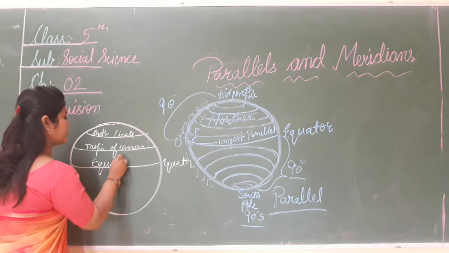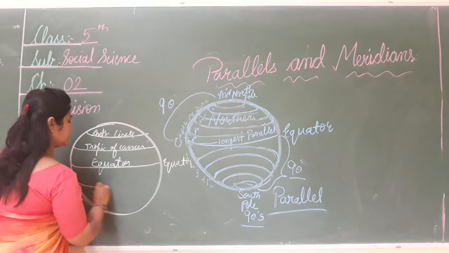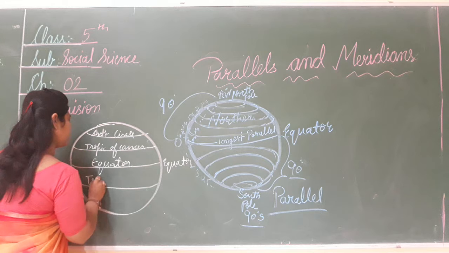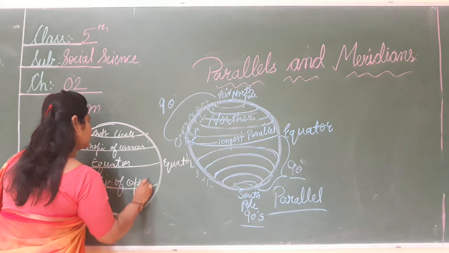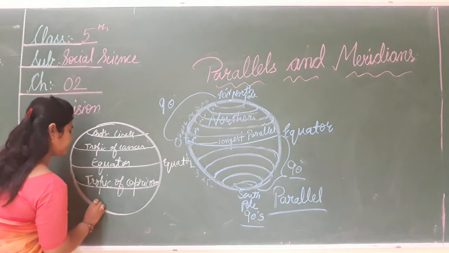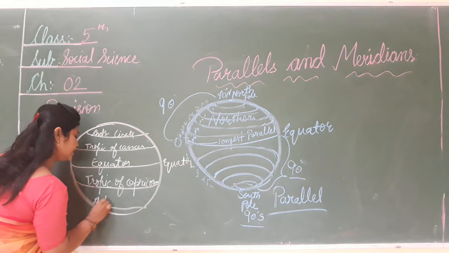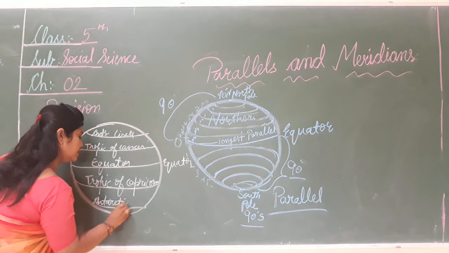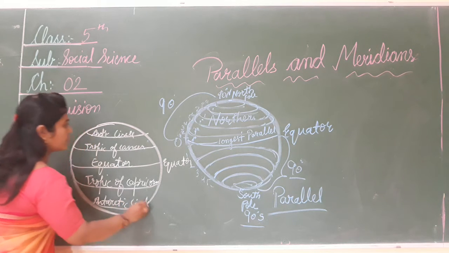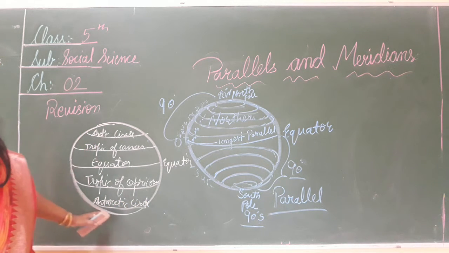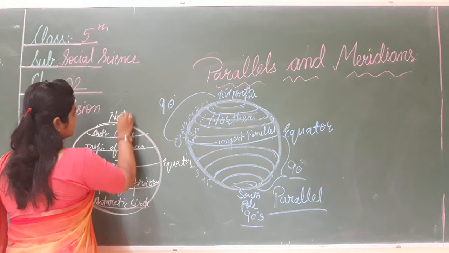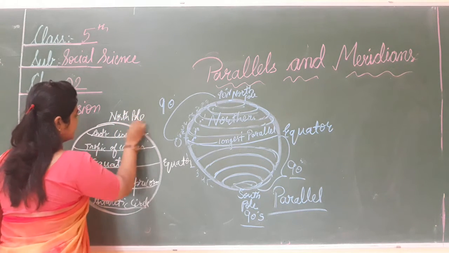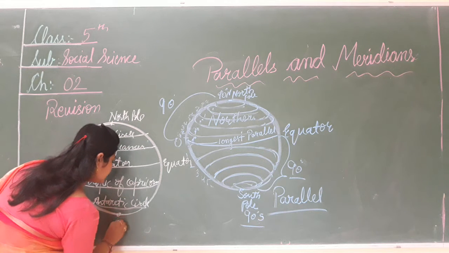Okay, this is the line of the equator, and this is the Tropic of Capricorn, and this one is the Antarctic Circle. Now here are two poles, that is the North Pole and that is the South Pole.